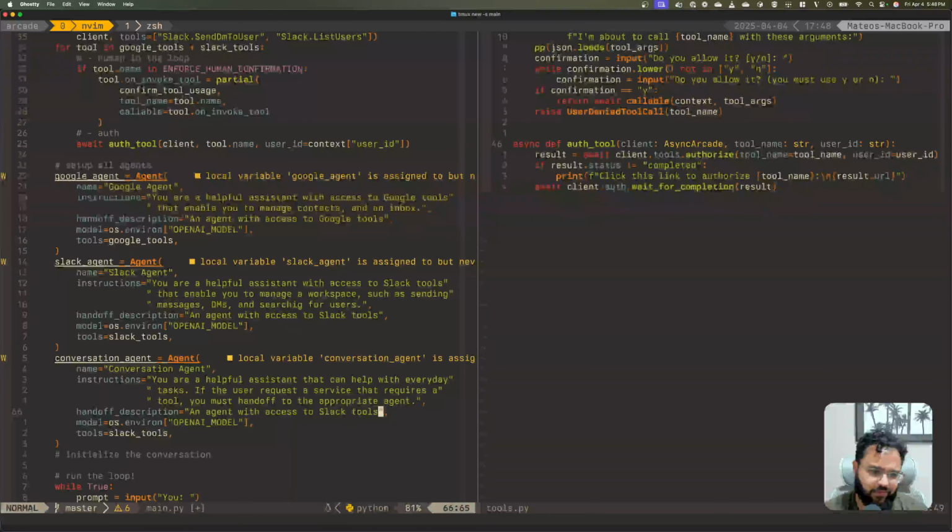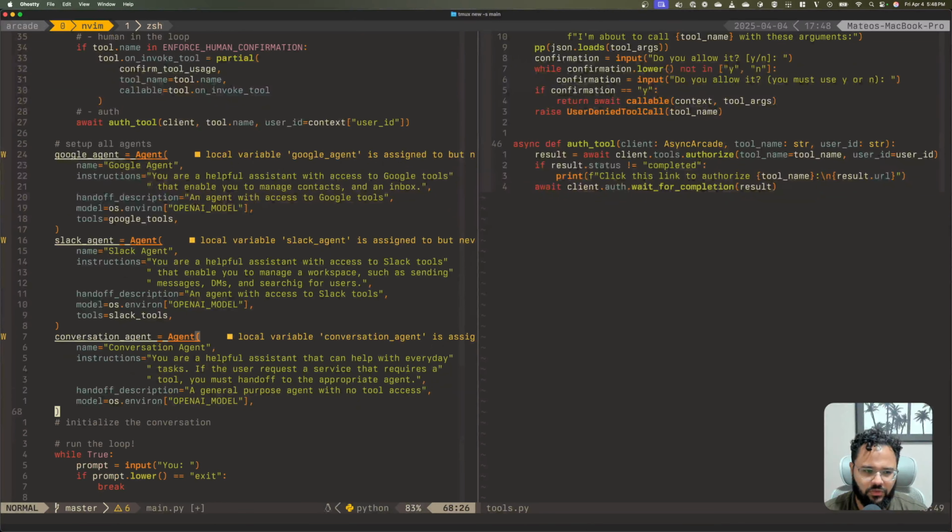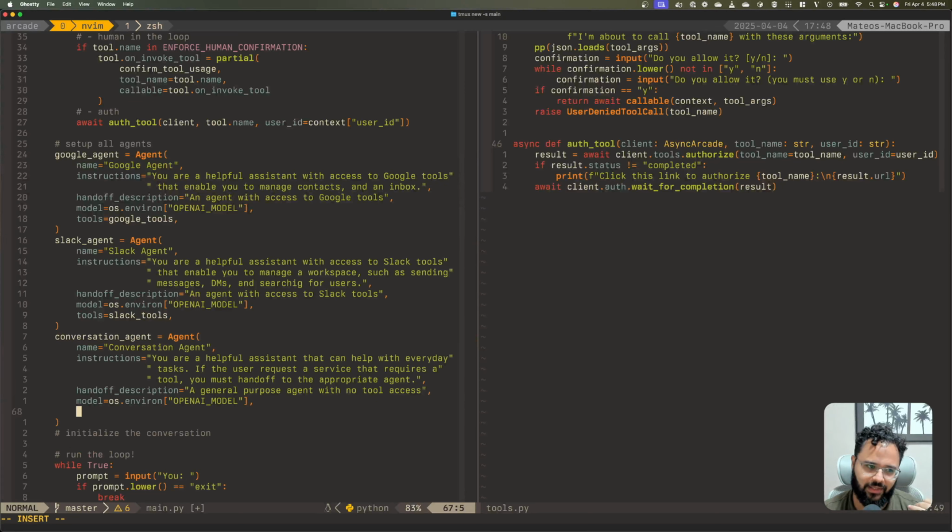I think that's enough, right? This is going to be a general purpose agent with no tool access. So no tools for this guy, but here we start setting the actual connections between the agents.